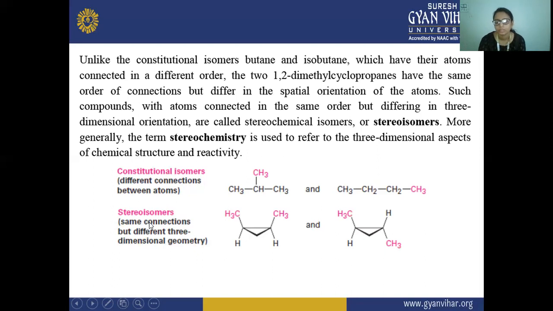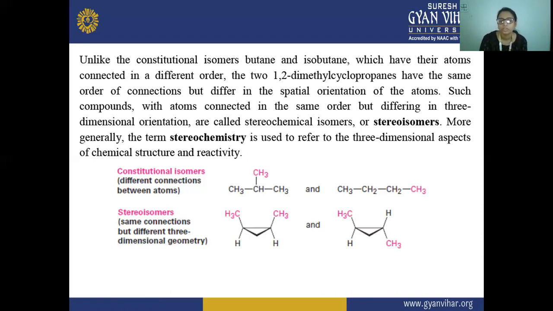In the stereoisomerism example, you can see these have the same connections. On this carbon atom, a methyl group and a hydrogen atom are connected, and on this carbon atom, a methyl group and a hydrogen atom are connected. The difference is not in the connections, but in their spatial arrangement; their three-dimensional geometry is different.